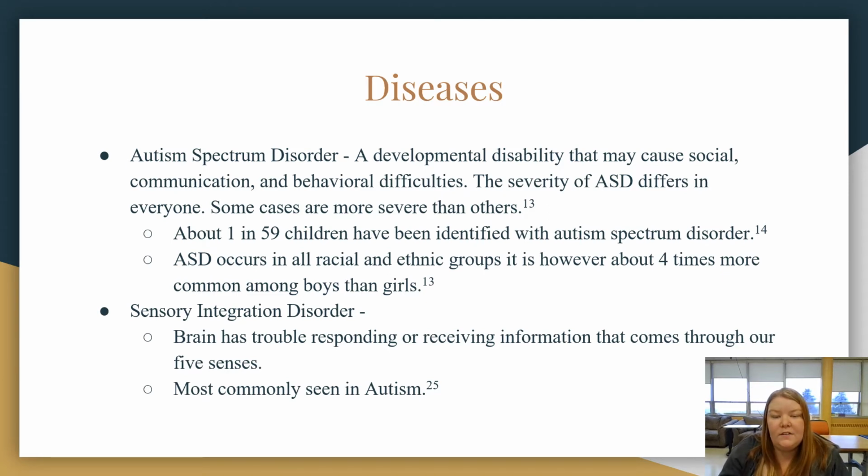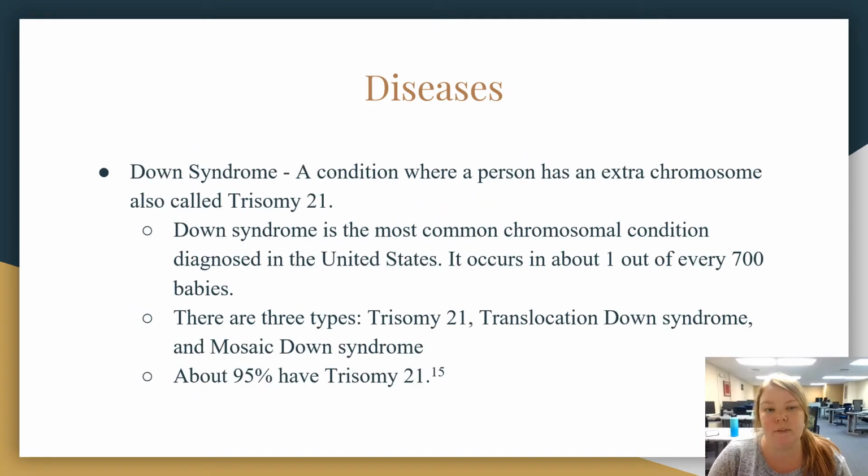About 1 in 59 children have been identified with autism spectrum disorder. ASD occurs in all racial and ethnic groups. It is, however, about 4 times more common among boys than girls. Sensory integration disorder. The brain has trouble responding to or receiving information that comes through our 5 senses. It's most commonly seen in patients with Down syndrome.